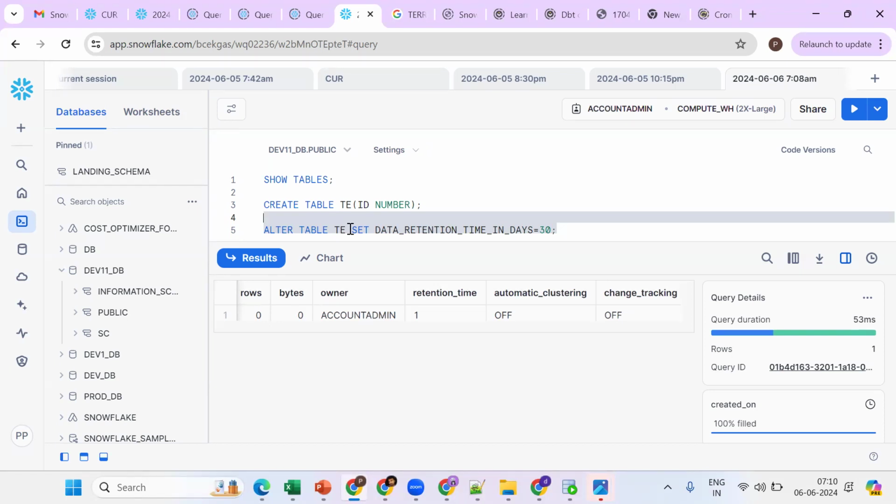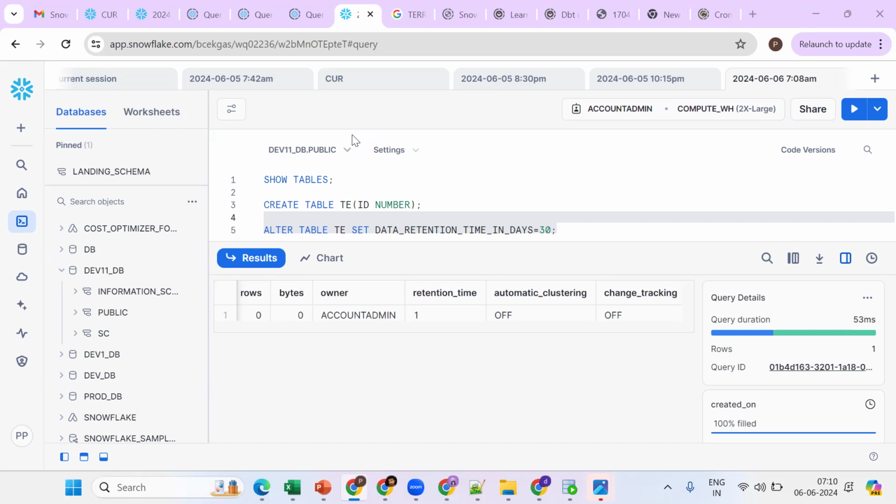Tell me, the retention time for that specific table is 30 days. This is for time travel. We can access the historical records within the time that we have set for that particular table.